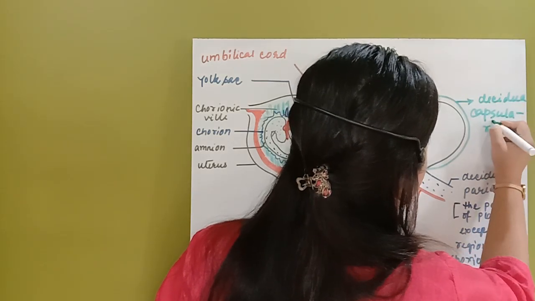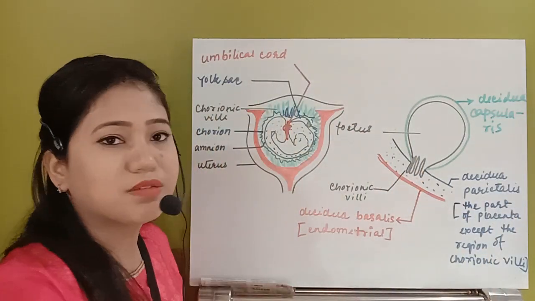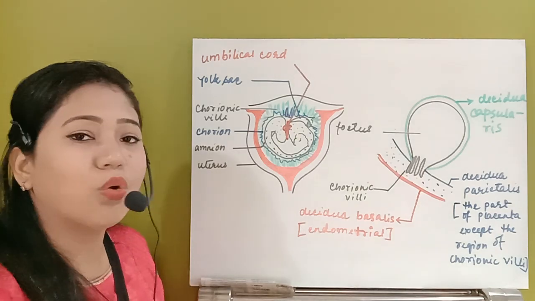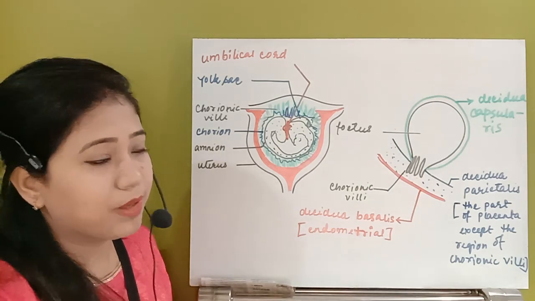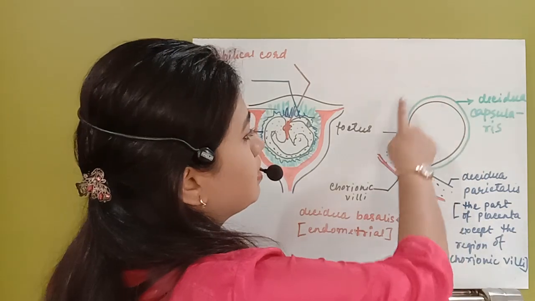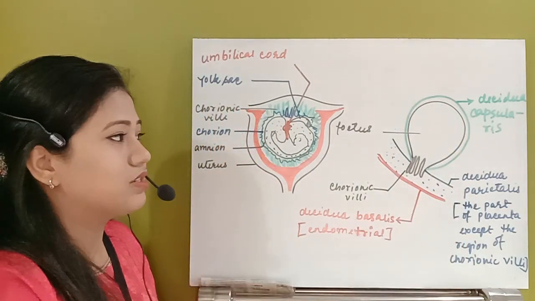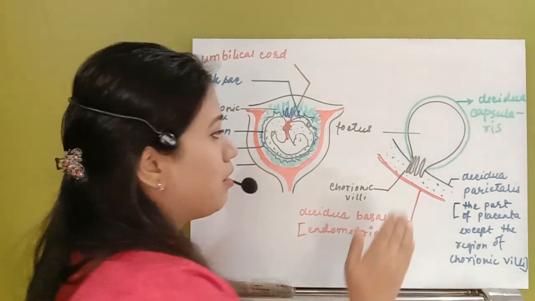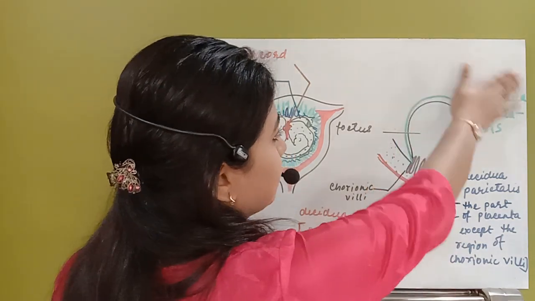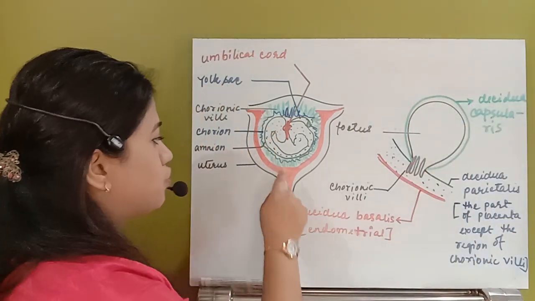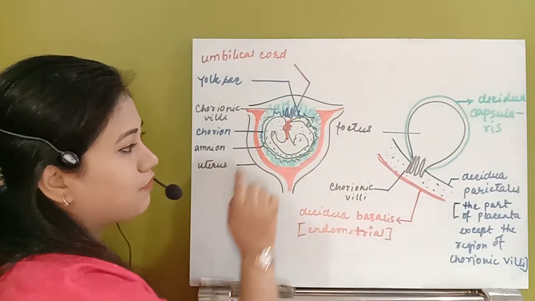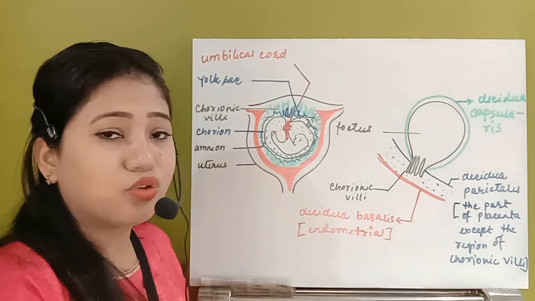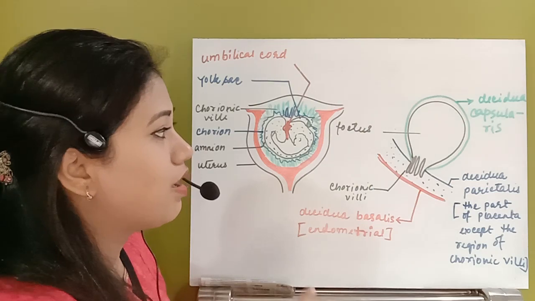What is this decidua capsularis? Capsularis means, even in the word it is given, capsule. Capsule means it is holding, it is surrounding the baby. So this fetus will be surrounded by a layer. This is known as the decidua capsularis. So this is actually the layer between the fetus and the uterine lumen. So this uterine lining and the fetus, in between them also they will have a layer. What is that known as? This is known as the decidua capsularis.